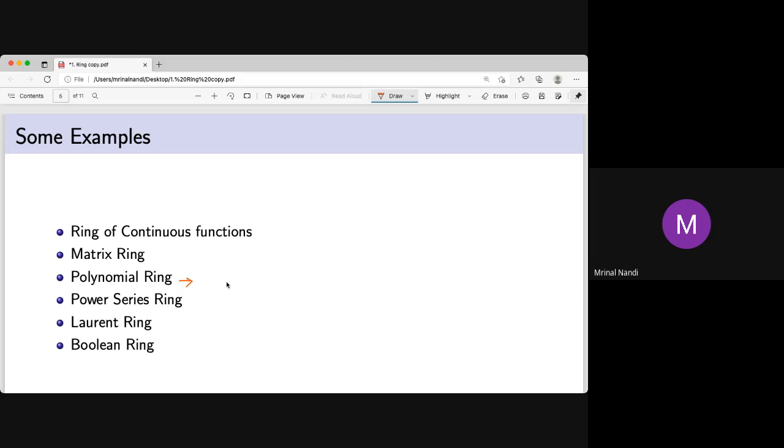What is called a polynomial ring? You know what is called a polynomial of some degree, less than or equal to n, or maybe any degree polynomial. And you know the sum of two polynomials and the product of two polynomials, how to multiply or add them. That is from class 6, 7 or 8. We know how to add or multiply two polynomials. This is called a polynomial ring.